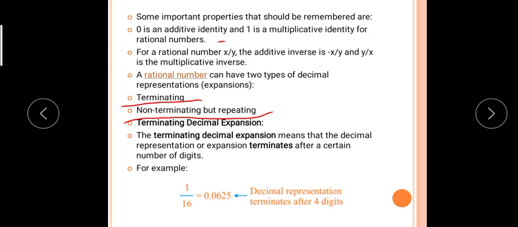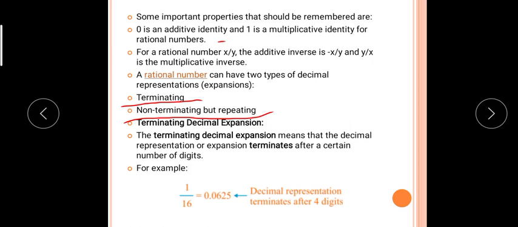And non-terminating means that when you are dividing two numbers, the answer never stops at a specific point after so many digits after the decimal. It keeps repeating, recurring type of answer will come. With an example I will explain to you, so don't worry. Now just remember, rational numbers have two types of decimal representation, terminating and non-terminating.